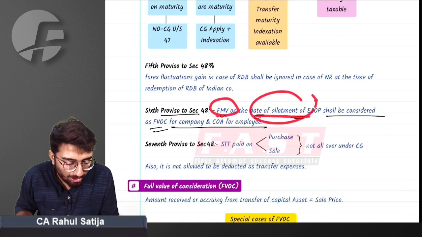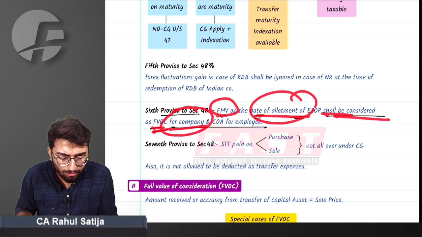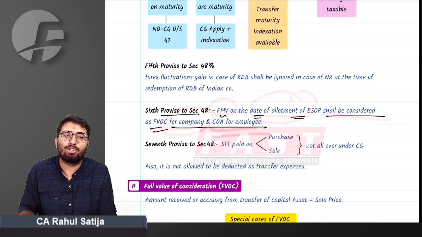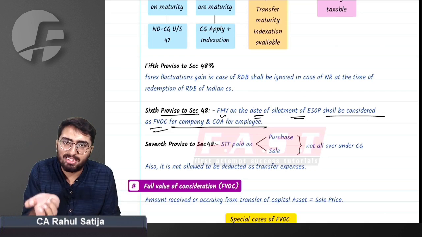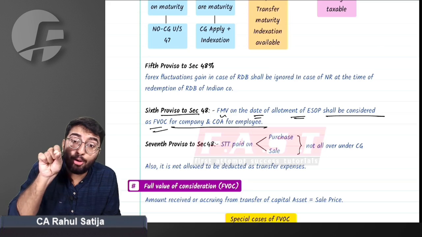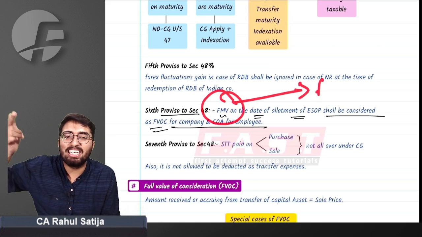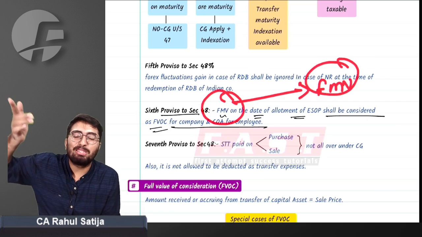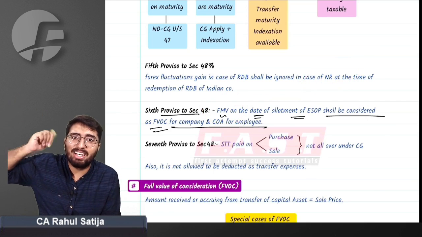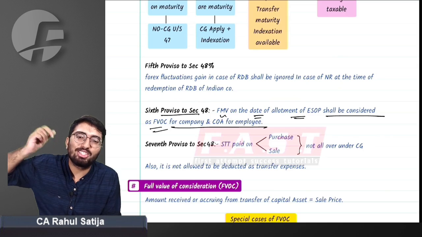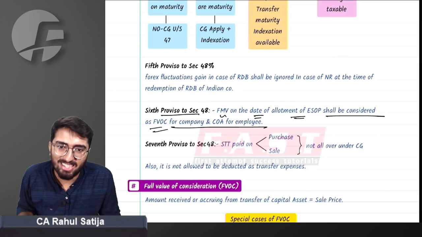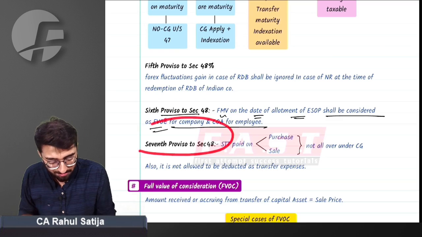FMV on the date of the allotment of the ESOP shall be considered as full value of consideration for the company and cost of acquisition for the employee. That means for an employee receiving sweat equity shares or ESOP, the cost of acquisition will be the FMV on the date of allotment, because he is already paying taxes on such FMV under the salary head. So whatever the FMV of those shares is will be the cost of acquisition for the employee. This is as simple as it can be.